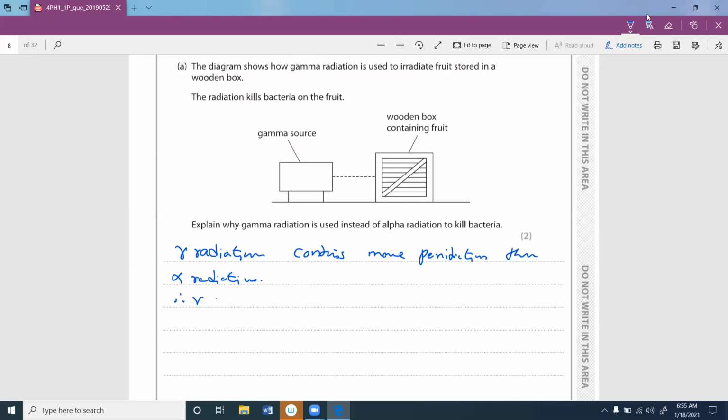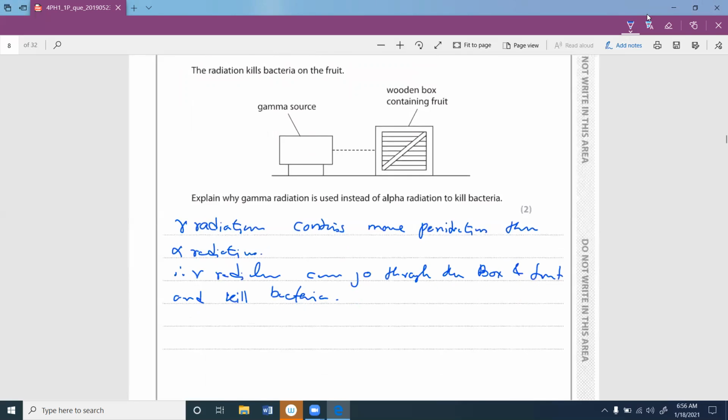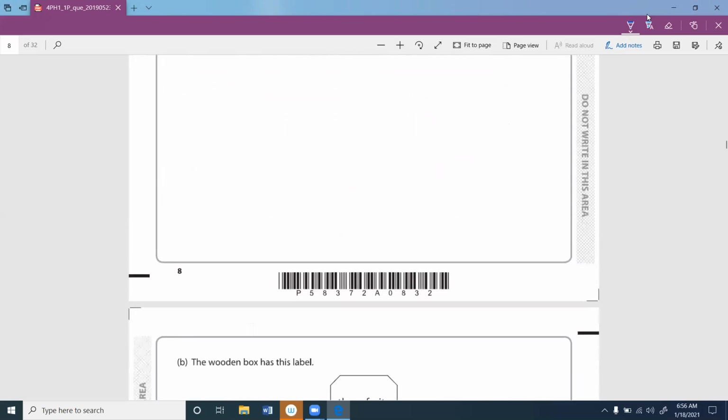Therefore, gamma radiation can go through the box and fruit and kill bacteria. That's the answer for that. It's a simple explanation for this question, right?